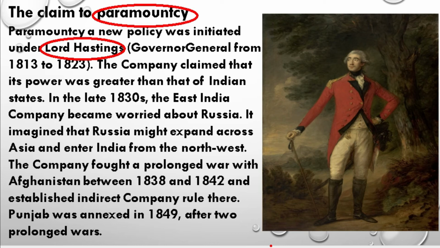So they fought a prolonged war with Afghanistan between 1838 and 1842, and that's how they established indirect company rule in Afghanistan. And after Afghanistan, the East India Company annexed Punjab also in 1849, after two prolonged wars with the then Maharaja of Punjab, Maharaja Ranjit Singh, who gave a very tough resistance to the East India Company at that time. Now let's move on towards the next slide.